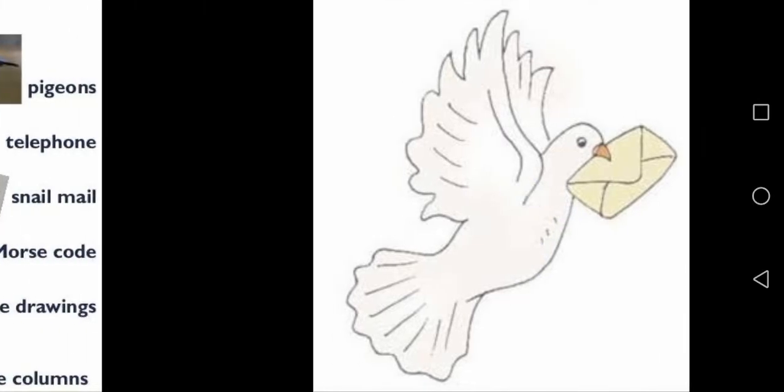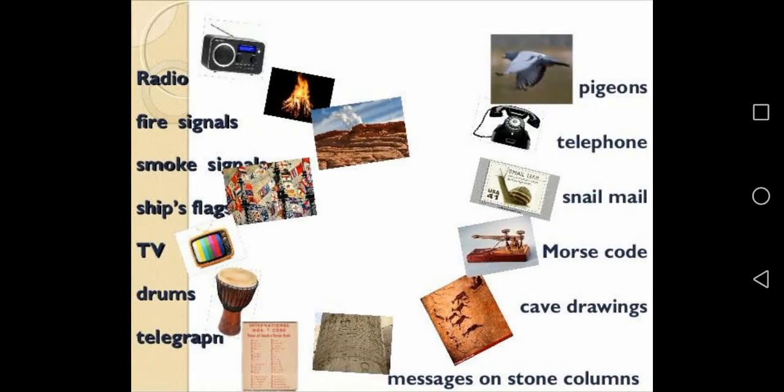So then people were making their own efforts. Before that, as you see, at the time of Ramayana and Mahabharata, people were moving and taking a lot of time to cover the distances and carry the messages. But here you are watching the pigeon. First of all, pigeons were being used. Many things are being shown here in this picture, such as the radio and the ship's flag, which are telling something, and the TV.